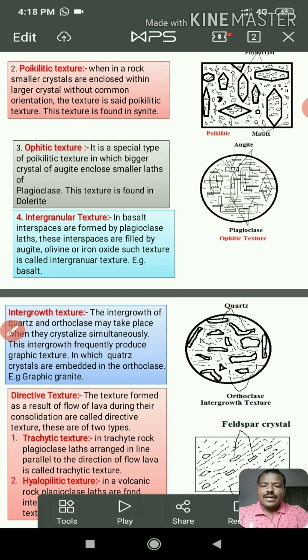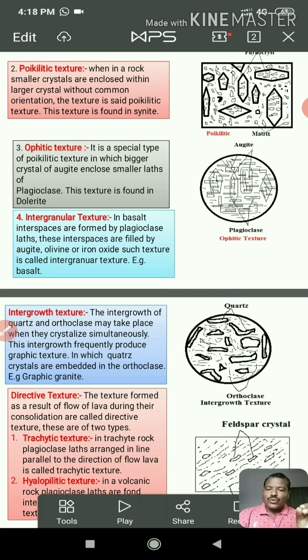Now, the second texture is the directive texture, which is formed in extrusive rock, meaning rock formed on the earth's surface. This type of directive texture is formed in volcanic rocks. This texture results due to the flow of lava.